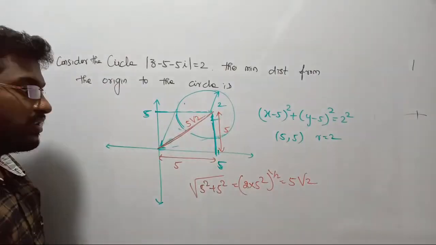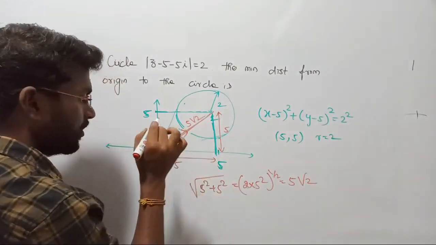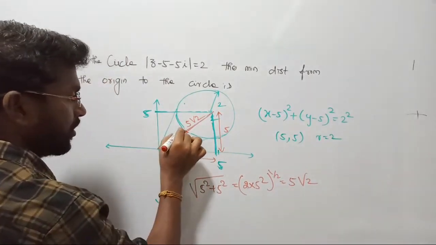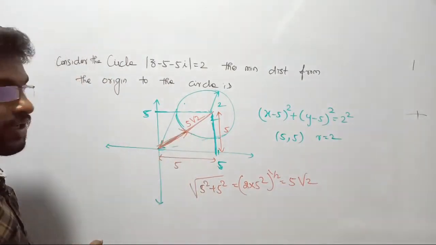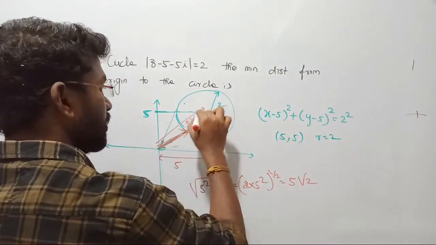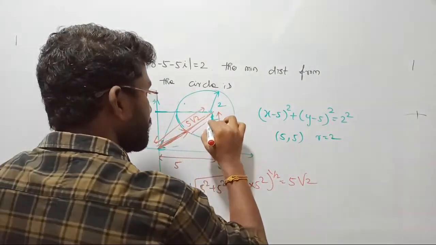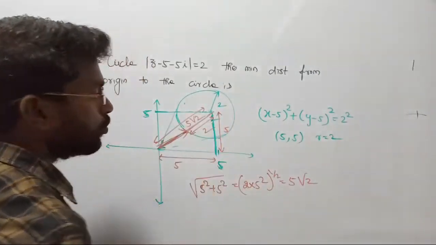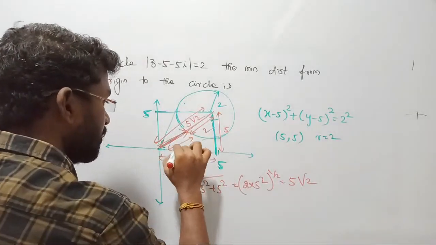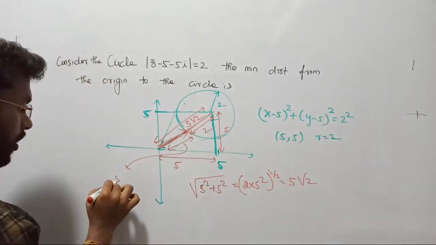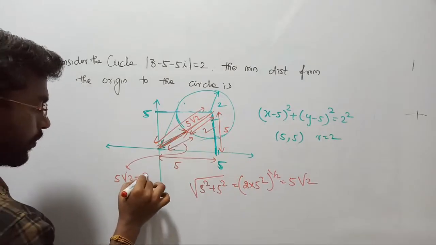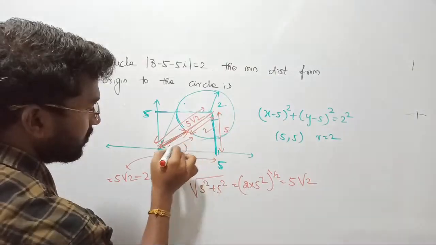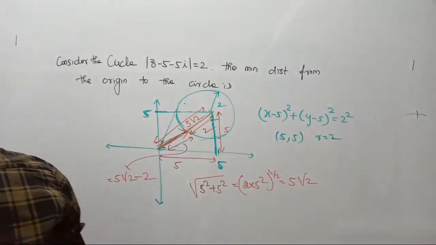But I don't want the total distance, I am in need of only this distance, the minimum distance from the origin. The question asks for the circle's minimum distance from the origin. So the total distance we know is 5 into root 2. And we also know this distance, how much is it? That is the radius of the circle. Radius of the circle, how much is it? 2. So the answer: total distance is 5 into root 2, and if I subtract 2 from it, this is going to be this distance. And they have given 4 options.